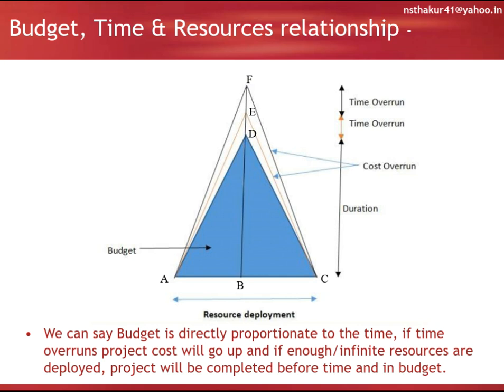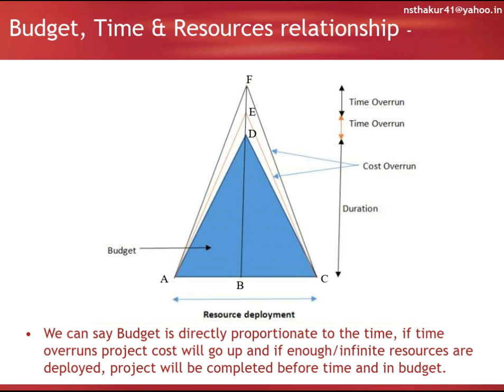Budget, time and resources relationship: I try to explain the relationship between budget, time and resources with the help of this equilateral triangle. In triangle ACD, height BD is denoted by duration, base AC is resources deployment and area ACD is budget.